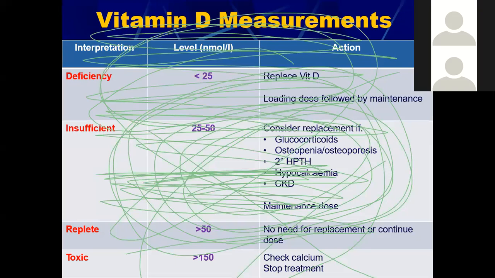So now replete. Replete is when the level of vitamin D is more than 50 nanomoles per liter. So in this, there is now enough vitamin D in the body, there is no need for replacement, or if the patient is already taking certain medication because of which this level is achieved, then we should give the maintenance dose only. Then we have toxic levels. Toxic is when the level goes beyond 150 nanomoles per liter. So over here, we should stop any treatment that the patient is taking, and we should check the calcium levels also.